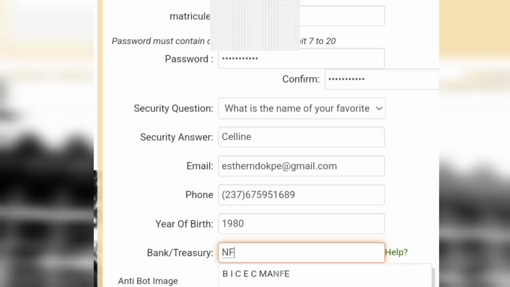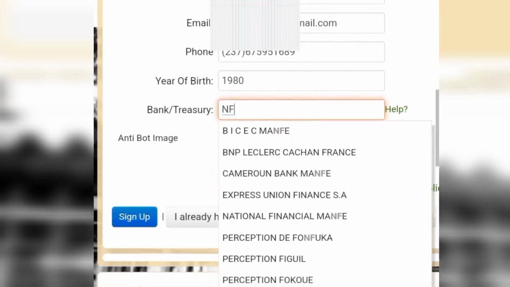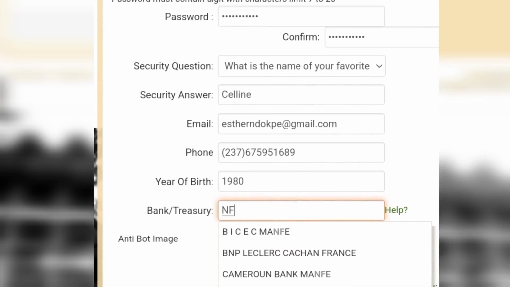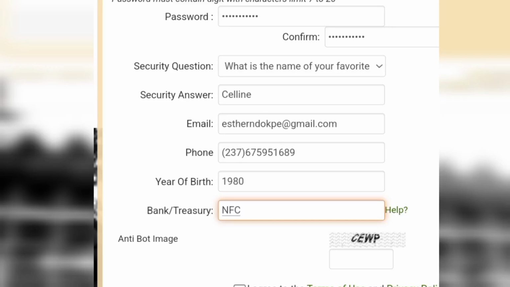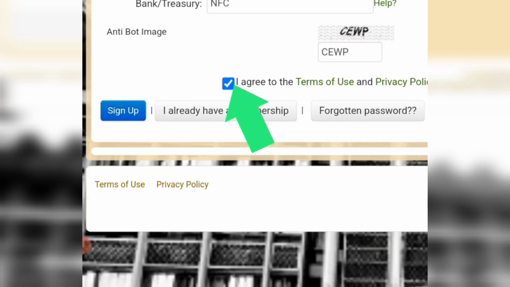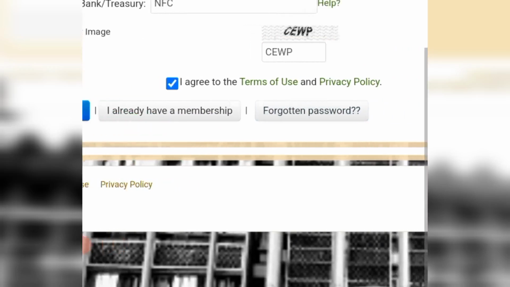Entering your bank, do not enter it manually. When you click there, a list of banks will appear. Choose the one that you use often. If your bank is not there, then you are going to write to the ministry. At this point, you enter the text that you see on top of that box to prove that you are not a robot. So when you are done entering the text, you now click on the box to agree to the terms and conditions. Finally, you click on sign up, and then your account will be created.